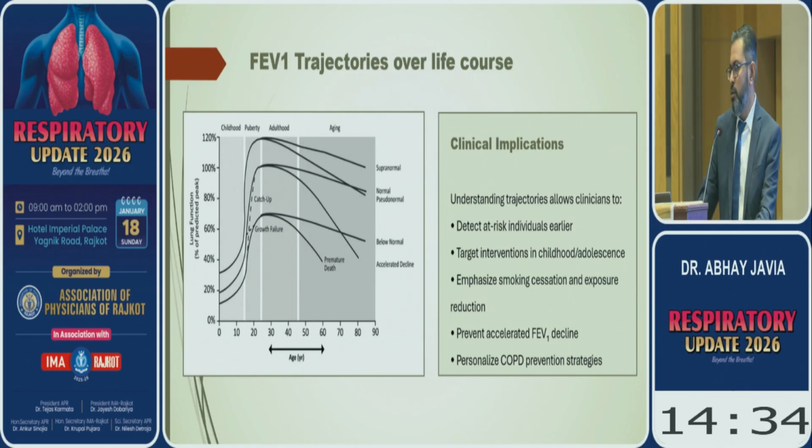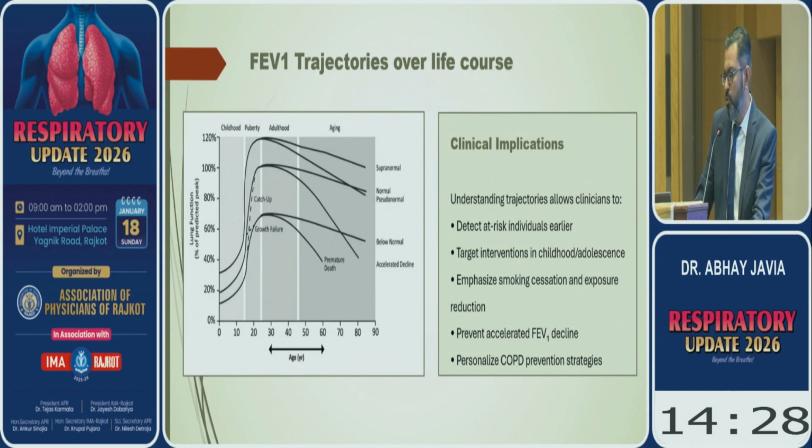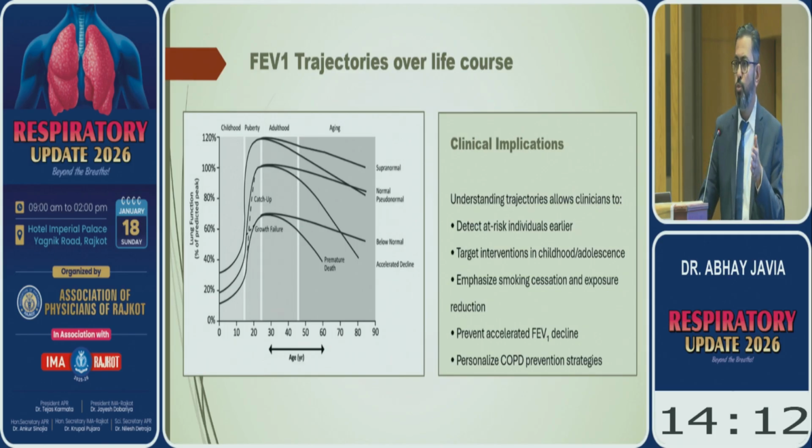But in COPD patients, there are two commonest trajectories which are commonly observed. The first one is that, often because of poor development of the child, maternal smoking, poor nutrition, exposure to environmental tobacco smoke and parental smoking, the lung growth does not happen as it's supposed to.